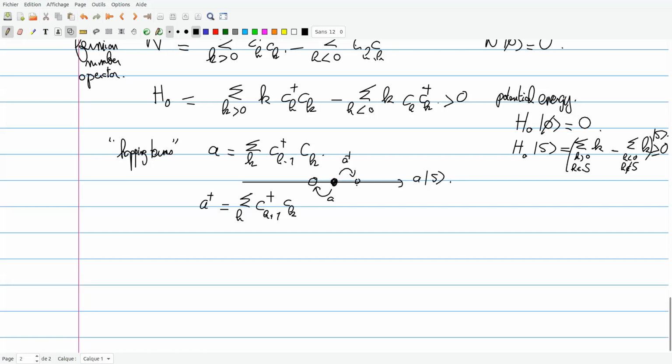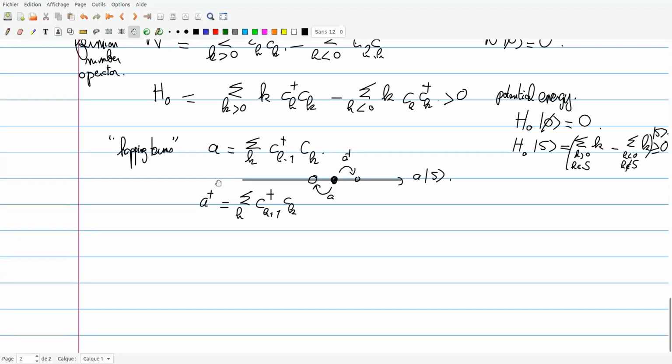And so I'm going to just play with these four operators, N, H naught, A, and A dagger. I will construct my Hamiltonian using them. So let me write what's going to be the Hamiltonian I'm going to use. This will be the correct representation of the previous Hamiltonian. I'm going to define my Hamiltonian H depending on the parameter X.